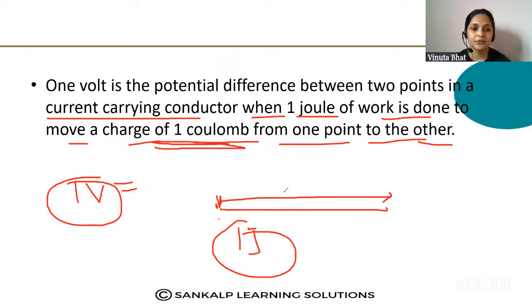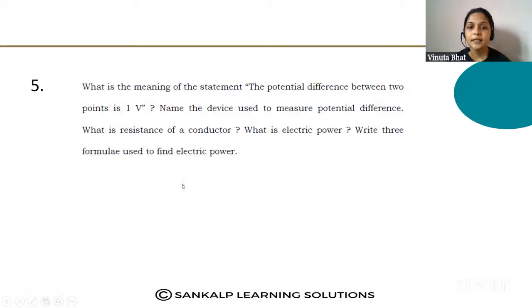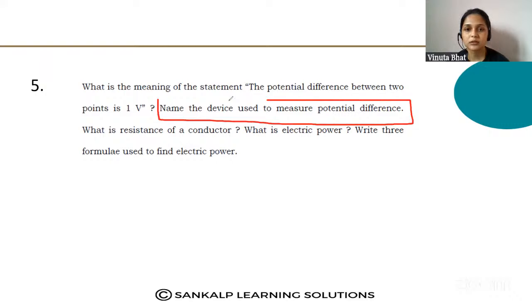So this is how 1 volt is defined. Second question: name the device used to measure the potential difference. This question we have solved already. The potential difference is measured by the voltmeter.